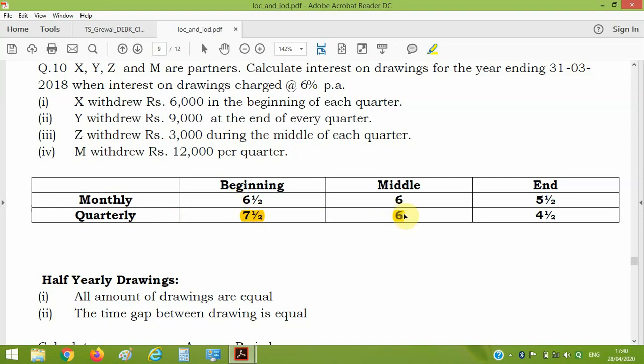If the partner is drawing in the middle, that is in the first quarter, April, May, June, he draws in May. In the second quarter, he draws in August. In the third quarter, he draws in November. In the last quarter, he has drawn in February. So it is the middle, so the time period will be 6, and at the end it will be 4.5. This is the time period we will take.